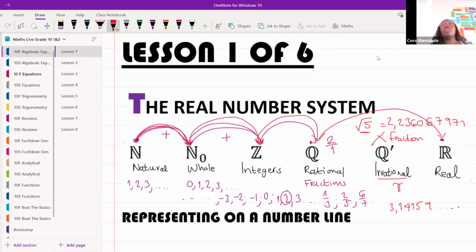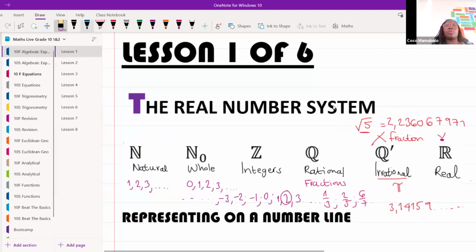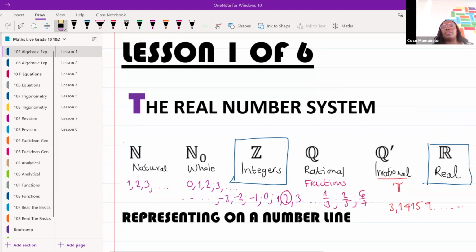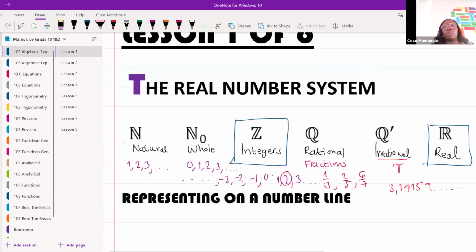Okay, now, the two things that we're going to be focusing on in grade 10 are your integers, and your real numbers. Okay, those are the two that we're going to be focusing on today. All right. Now I want to remind you guys that if you look at our integers, I've got 0, I've got -1, I've got 1, I've got 2, I've got 3.